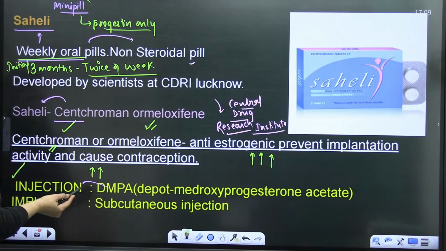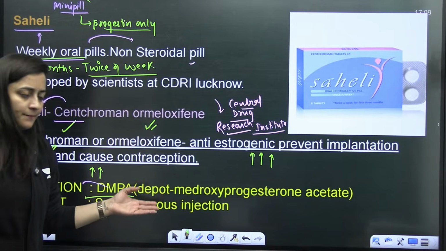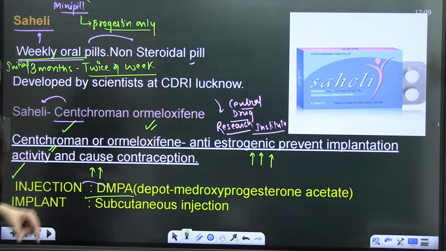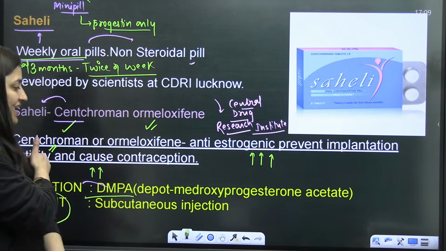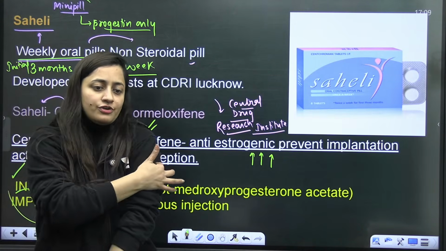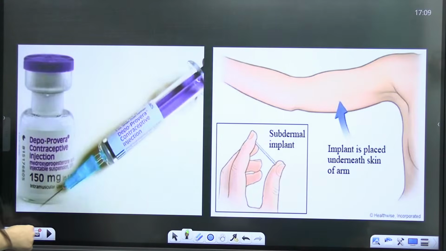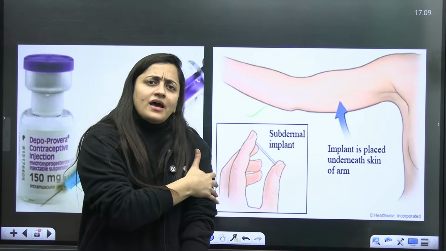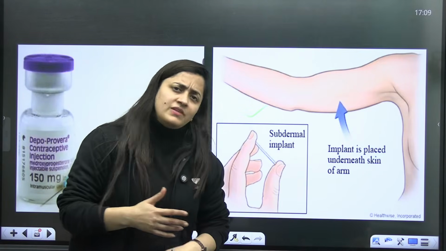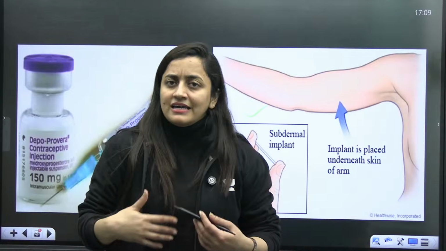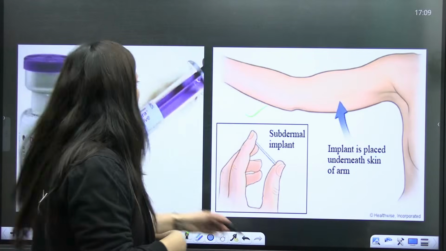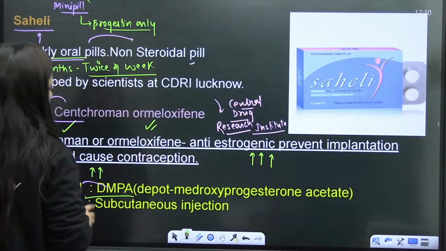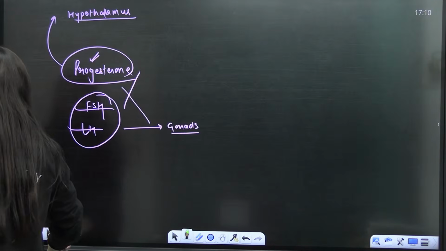Then injections may be DMPA, which is basically depot medroxyprogesterone acetate, having the same function. Then there are the implants, the subdermal implants, which are also given in the NCERT. They are placed underneath the skin of the arm. They can even be functional for 5 years. They will keep on releasing the hormone, so they will also work in the same way. So this is about the hormonal methods.